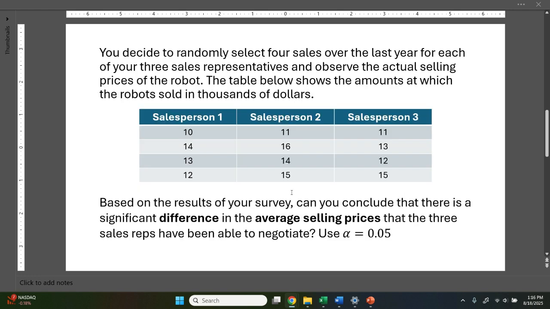You decide to randomly select 4 sales over the last year for each of your 3 sales representatives and observe the actual selling prices of the robots. The table below shows the amounts at which the robots sold in thousands of dollars. Okay, that was quite a bit to read.